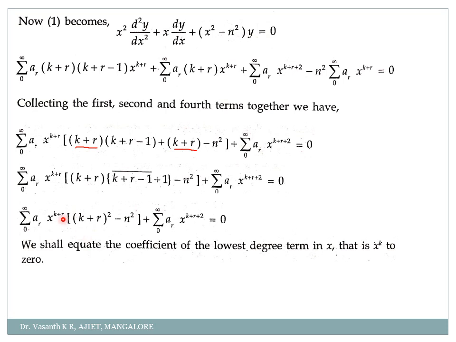Okay. So what we shall do is we shall equate the coefficient of the lowest degree in x, that is x power k to 0. So where shall I get x power k here?